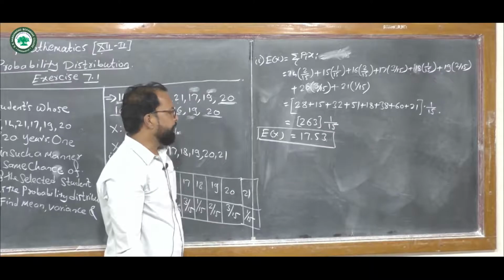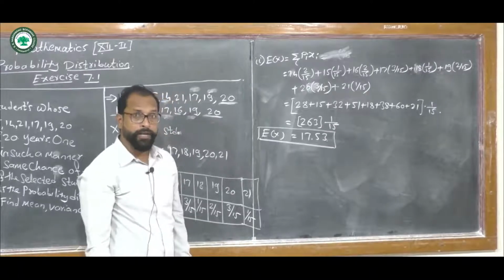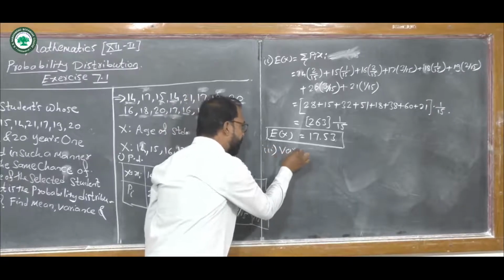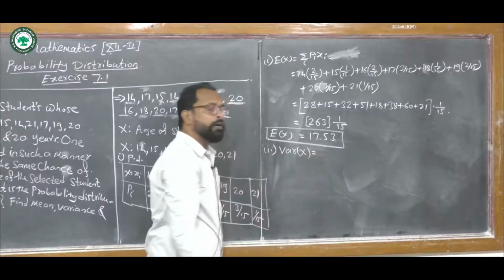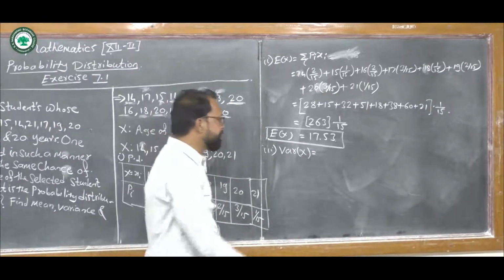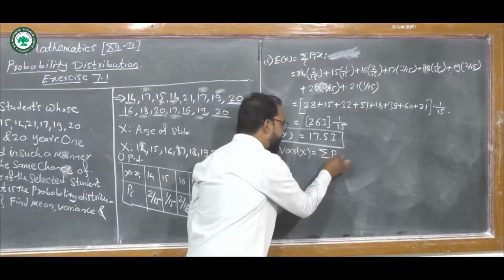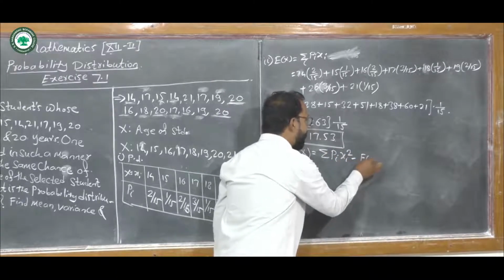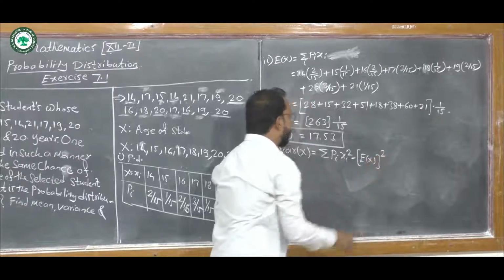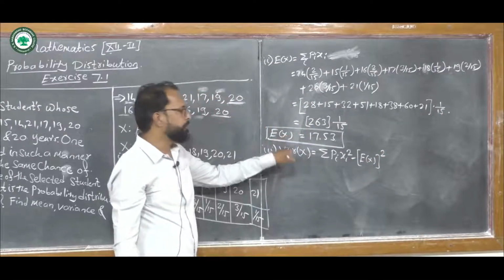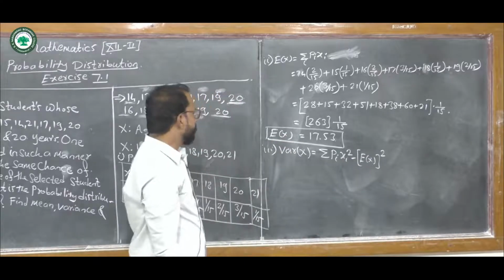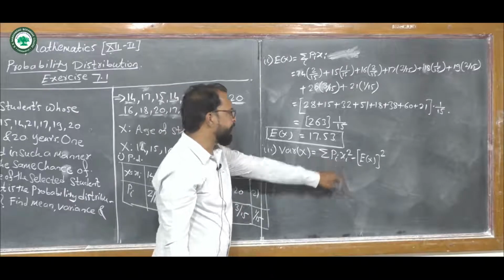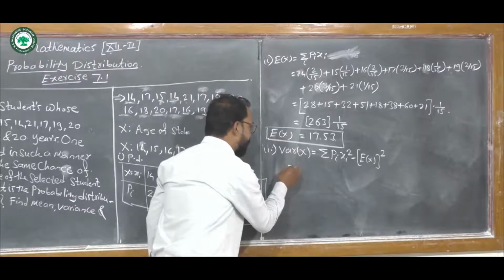Now, this is the expected value. Now we have to find the variance, number 3, that is, the variance of x. Our formula for variance of x is summation pi xi square minus the expected value square, which is calculated here. Now to find this variance, we again put the values of summation pi into xi.